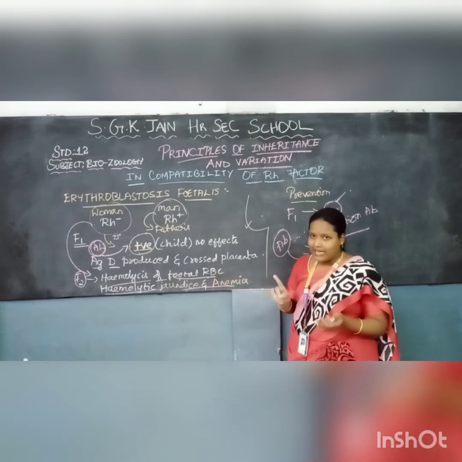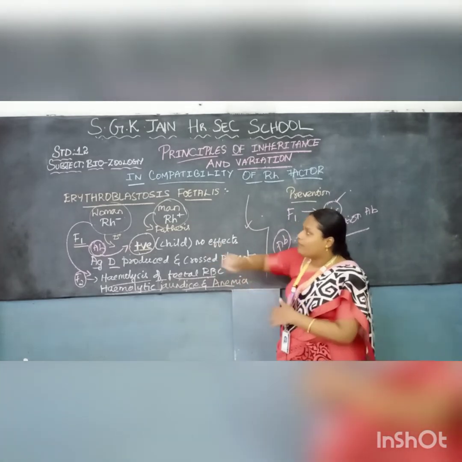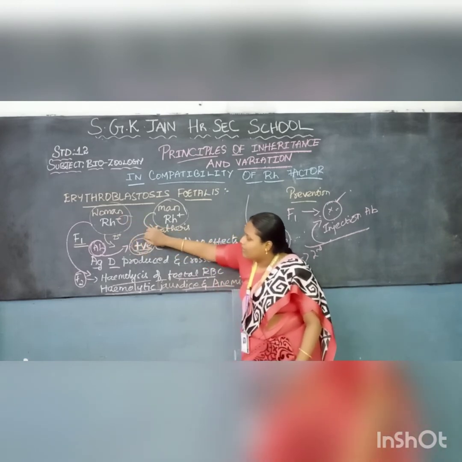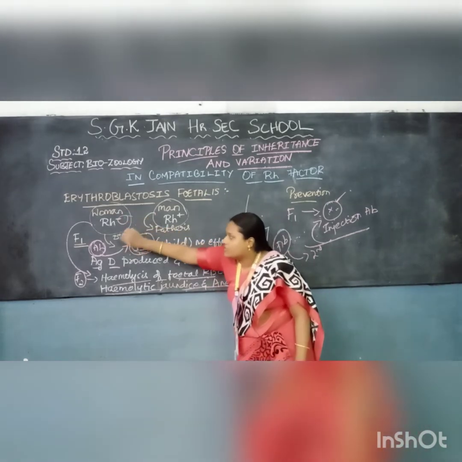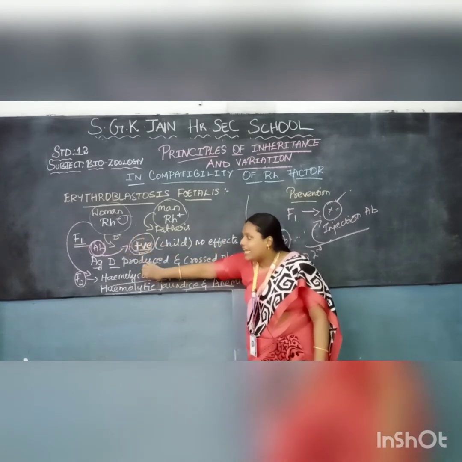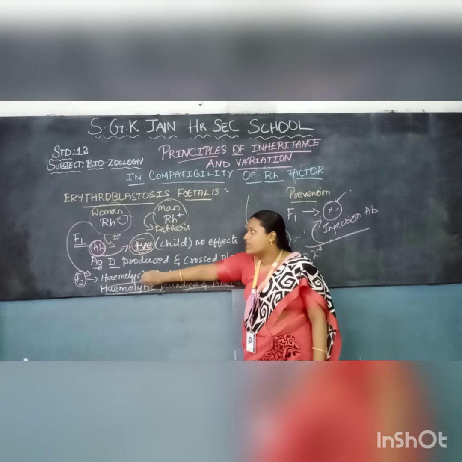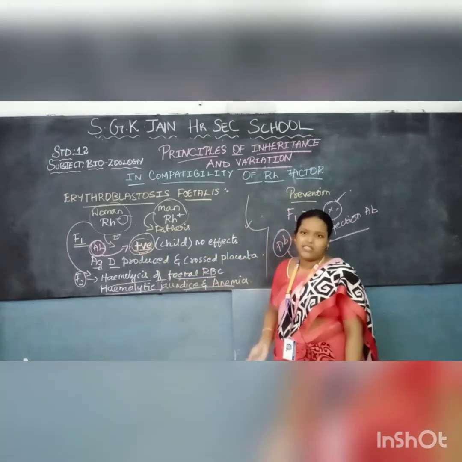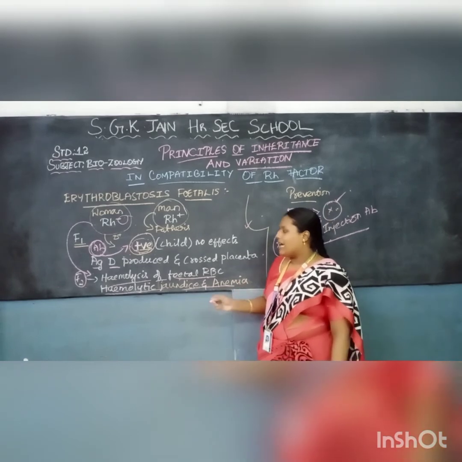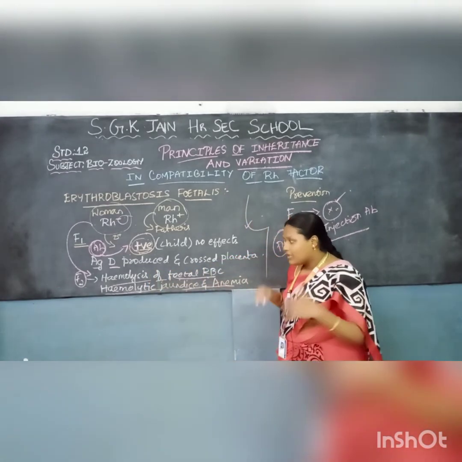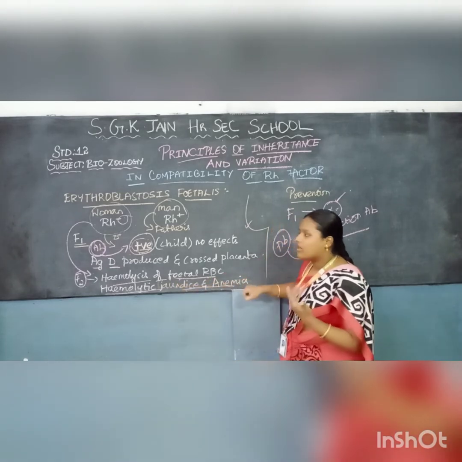But at that time also the woman, being negative, will identify the child's blood as an antigen and antibodies will be produced, but it will not affect the child. But during the second pregnancy, the already produced antibodies will be present in the placenta, right? So continuous abortion of fetal RBC takes place. Otherwise the child will suffer from hemolytic jaundice and anemia.